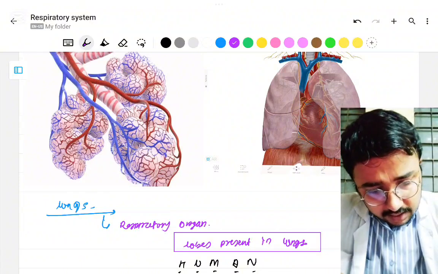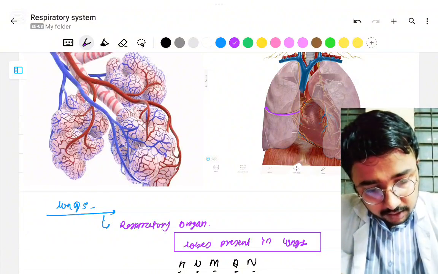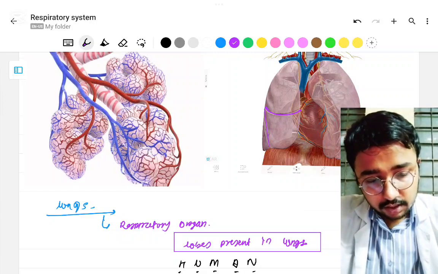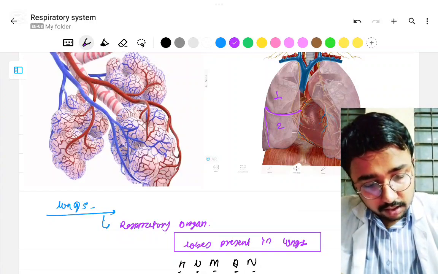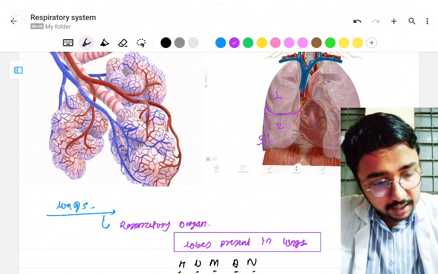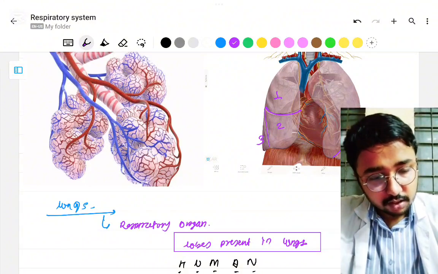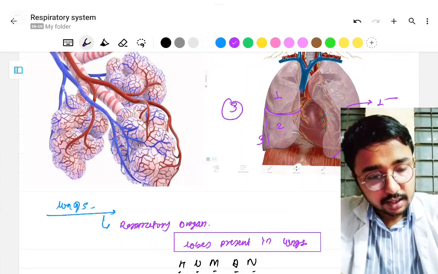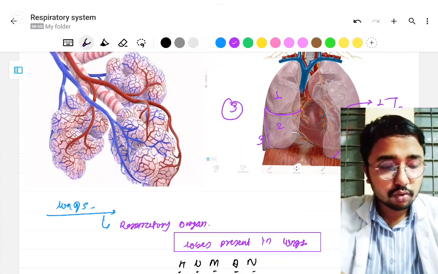Listen over here. In the right lung, how many fissures are there? In the right lung there are 2 fissures, so it divides the lung into 1, 2 and 3 lobes. But in the left lung there is only 1 fissure, so it divides the lung into 1 and 2. So the right lung has 3 lobes and the left lung has 2 lobes.